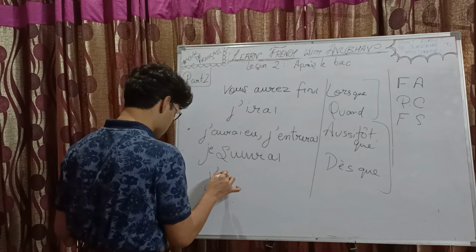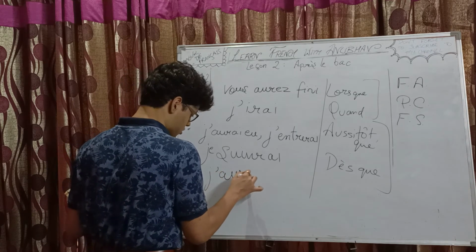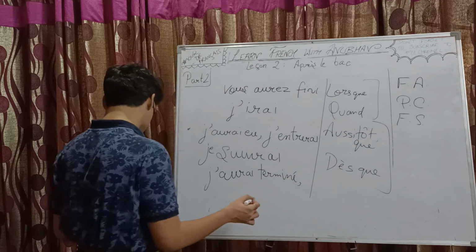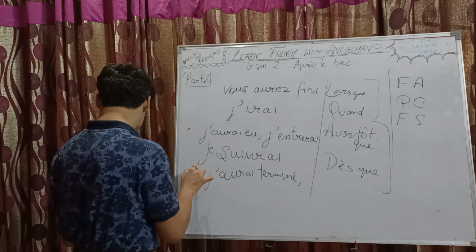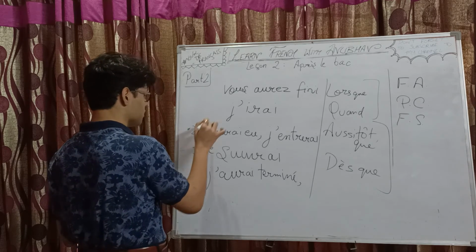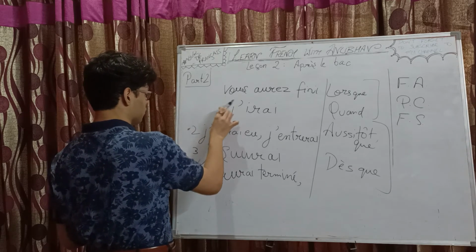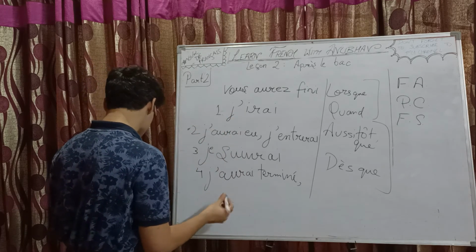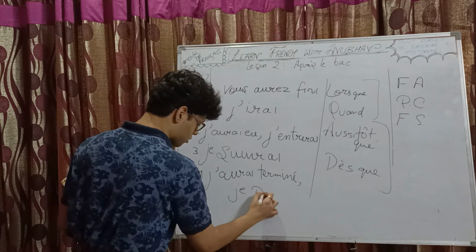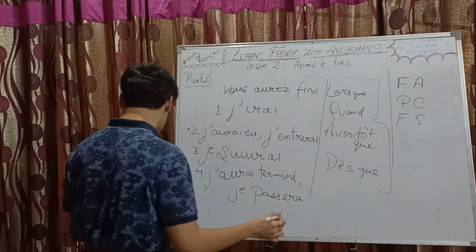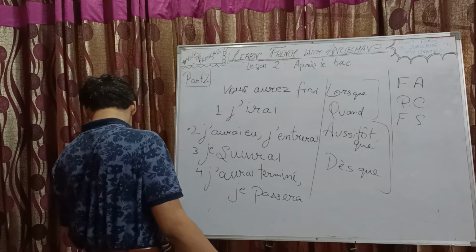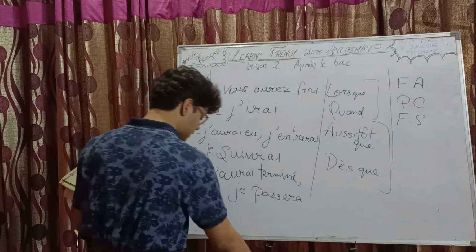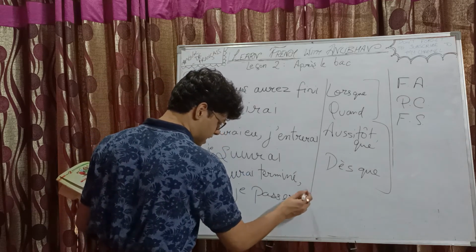So it would be j'aurai terminé. This is like 11, 4, 3, 2, 1. Okay. So aurai terminé, and then je passera. Right. Not passera, passerai. Like I missed the I over here.